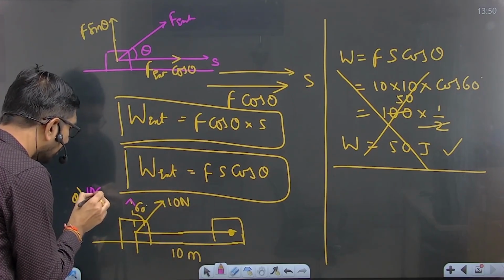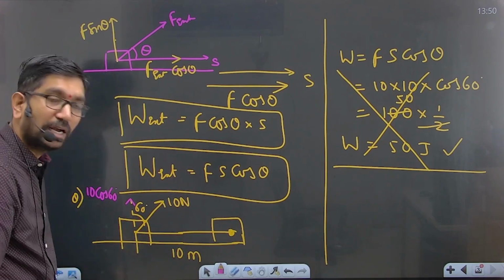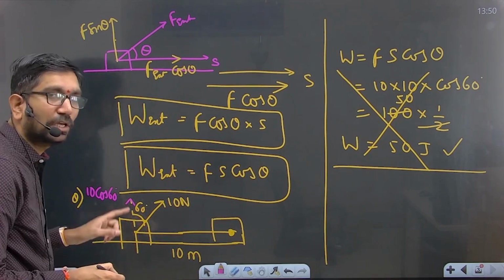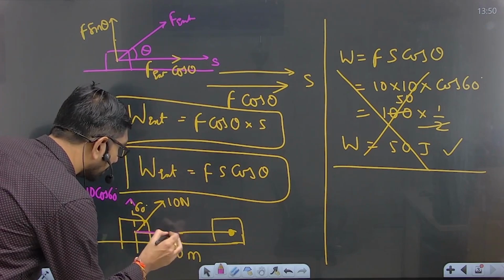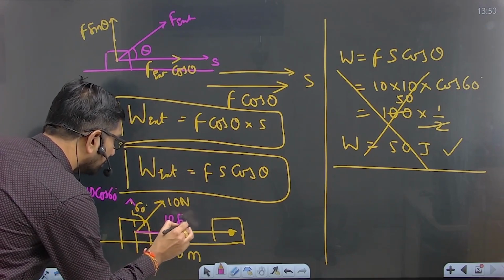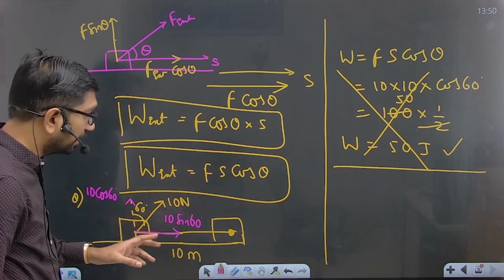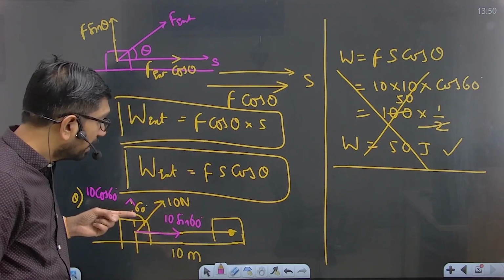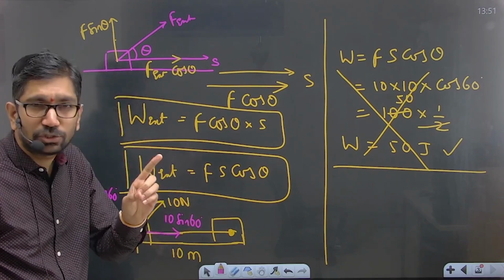Here you get 10 cos 60 degrees. Wherever theta is present, you get cos theta, and here you get sin theta. Am I right? Yes. Now observe carefully. The force and the displacement should be in the same direction.